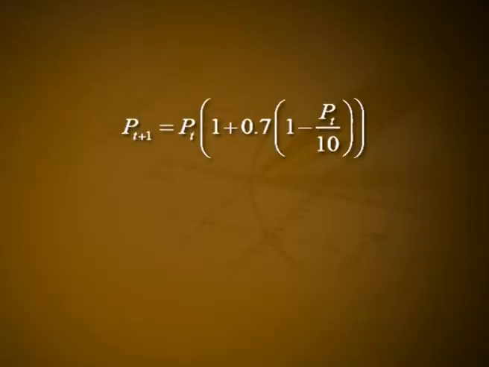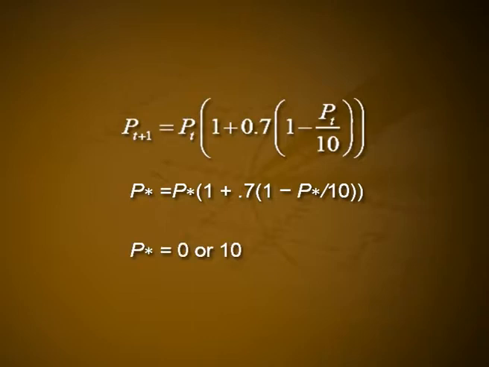For the model P t plus 1 is equal to P t into 1 plus 0.7 into 1 minus P t by 10, we solve P star is equal to P star into 1 plus 0.7 into 1 minus P star by 10 to see that there are precisely two equilibrium values, P star is equal to 0 or 10.